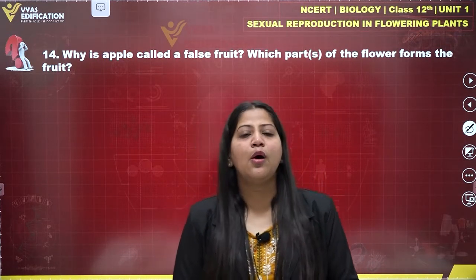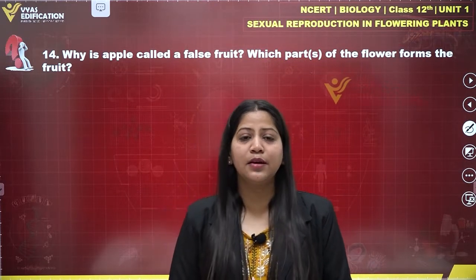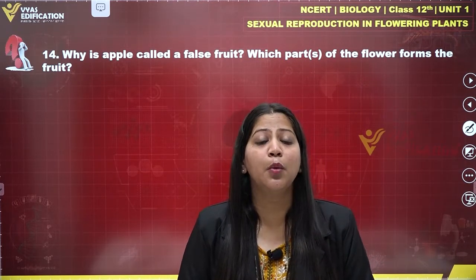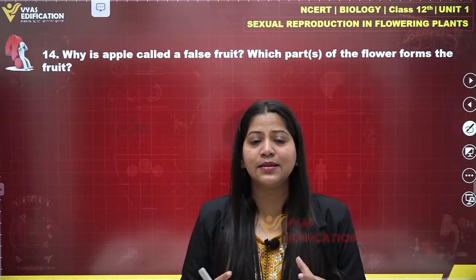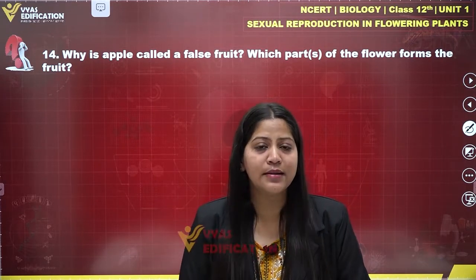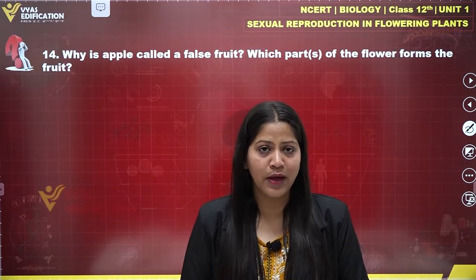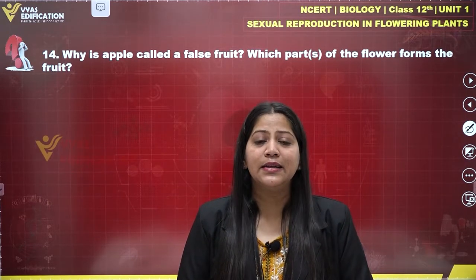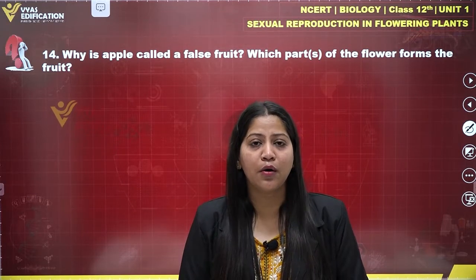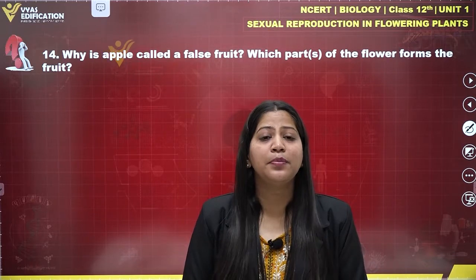But in case of false fruit, sometimes the fruit does not develop from the ovary. These kinds of fruits are known as false fruits. Apple is such an example. Apple is a false fruit. Why is it so? Because it is not developed from the ovary of a flower or a female organ. It is developed from the thalamus.